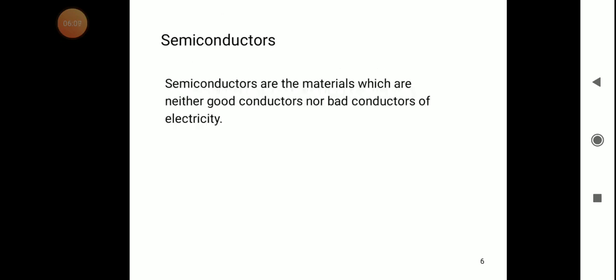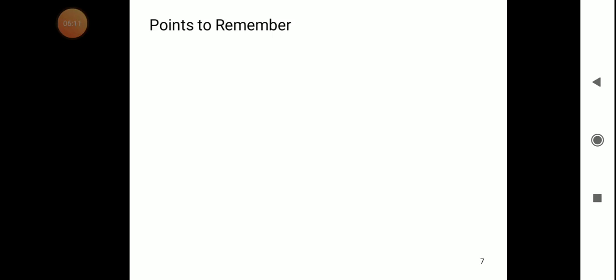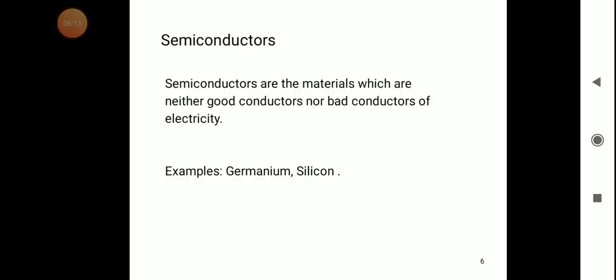The next specialized material is the semiconductor. Semiconductor is the material on which electronics depend. The total electronic industry depends on the semiconductor. Because of the semiconductor property only, all the electronic components are working. Semiconductors are the materials which are neither good conductors nor bad conductors of electricity.